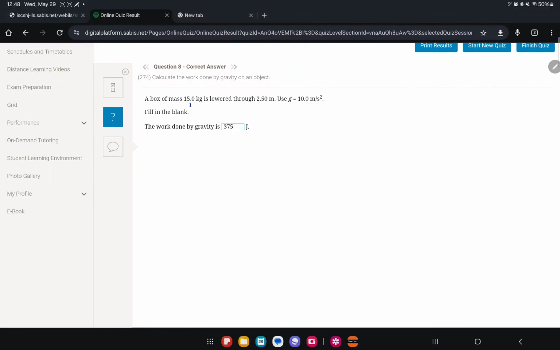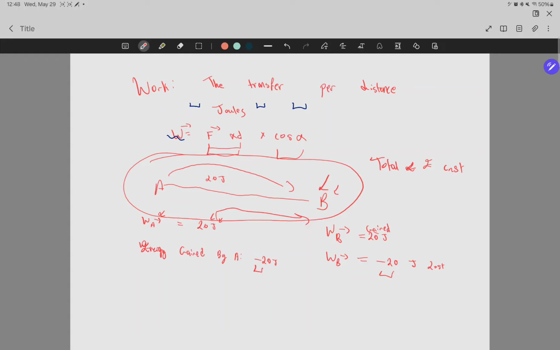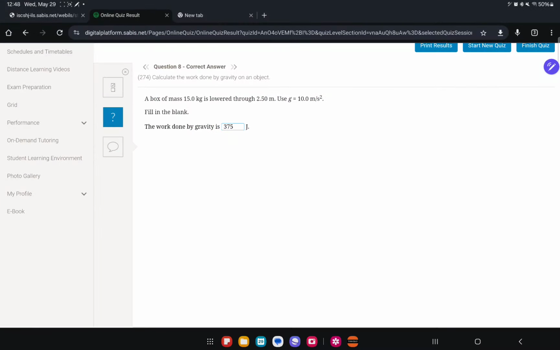A box of mass 15 kilograms is lowered through 2.5 meters. G is 10. What is the work done? Okay, I forgot to mention this in the notes. But you can say also that the work of any force can also equal mgh. Okay? Why? Because mg is actually force. And h is the same thing as saying distance. So mgh and force times distance are the same exact thing.